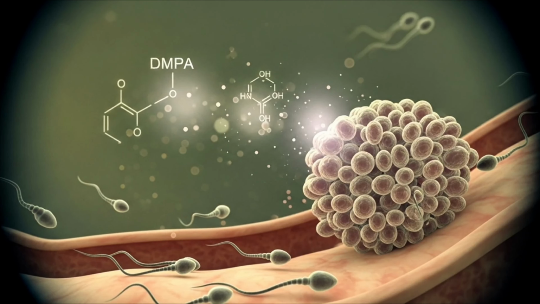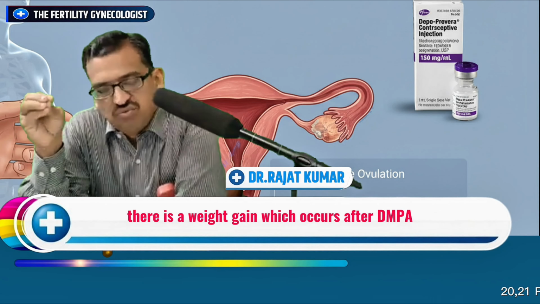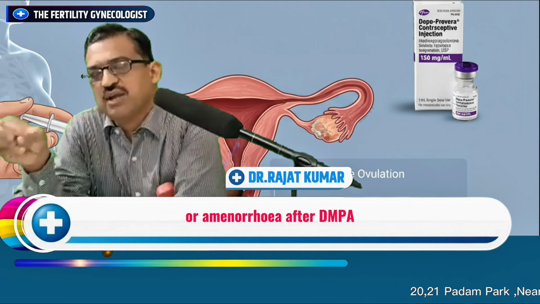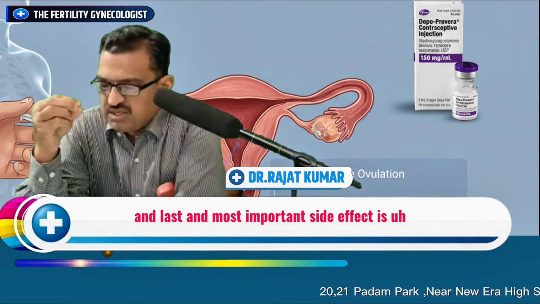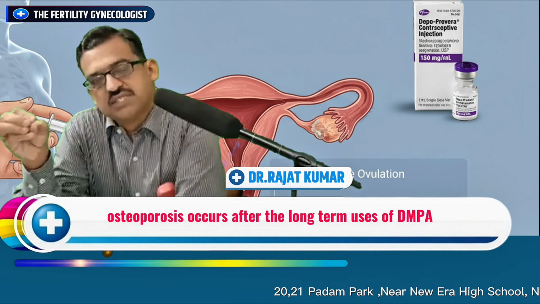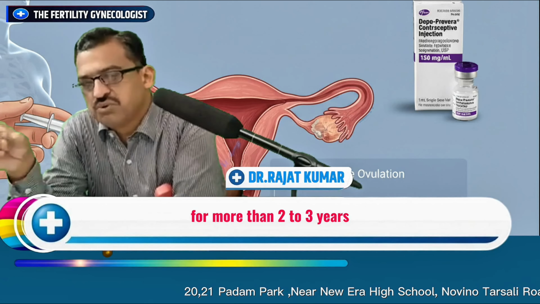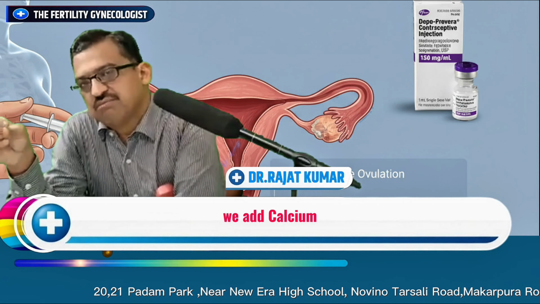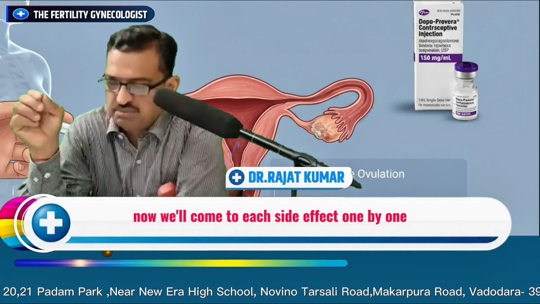Are there any side effects of DMPA? Now, this is the most important burning question. In most females, there is weight gain after DMPA, and there are irregular periods or amenorrhea after DMPA. And the last and most important side effect is osteoporosis after long-term usage of DMPA, and that is why we do not use DMPA for more than 2 to 3 years. And even when the patient is on DMPA, we add a calcium plus vitamin D combination to prevent osteoporosis. Now we'll come to each side effect one by one.